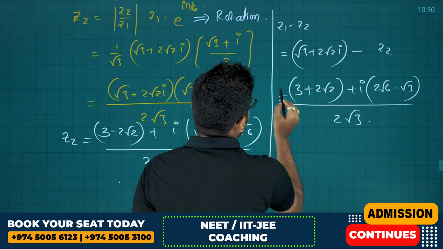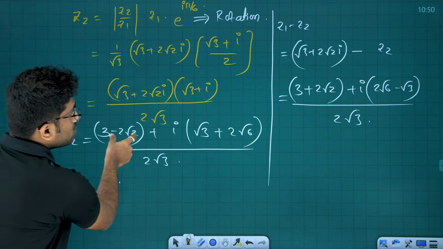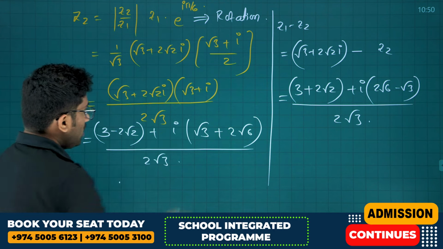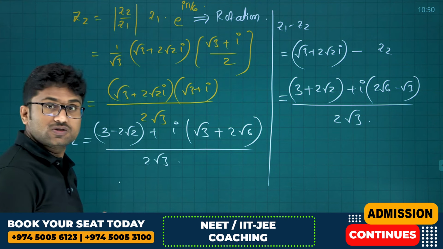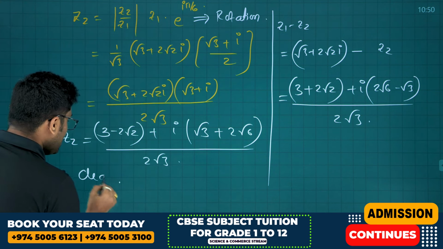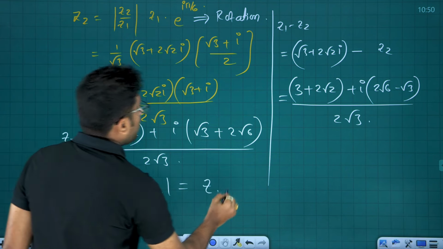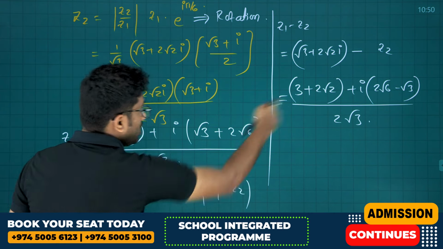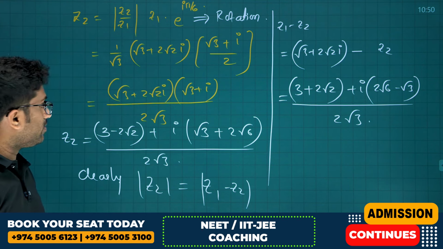And this is what our Z1 minus Z2. Clearly if you see, Z2 is 3 minus 2 root 2 there, 3 plus 2 root 2, and root 3 plus 2 root 6, here 2 root 6 minus 2 root 3 divided by root 3. So clearly mod of Z2 is equal to mod of Z1 minus Z2. Both these two modulus will be same. Correct?